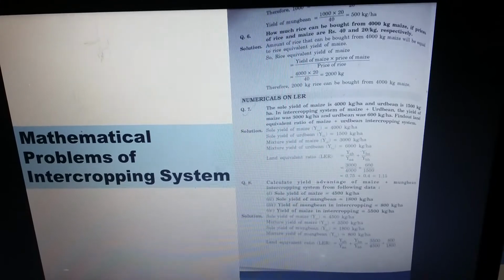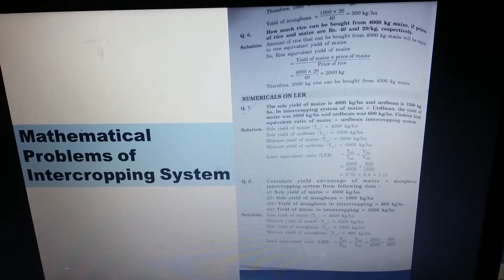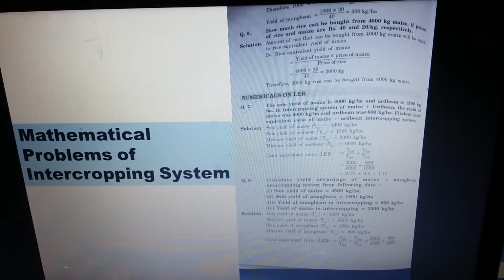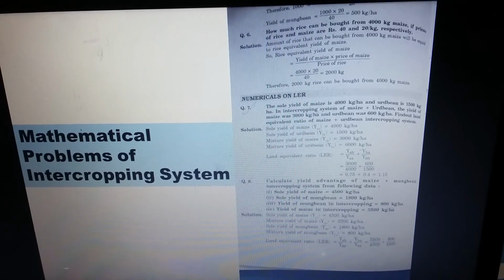So as you know, the land equivalent ratio LER is equal to YAB divided by YAA plus YBA divided by YBB. We know the sole yield of maize is 4500 and the mixture yield of maize is 3500.